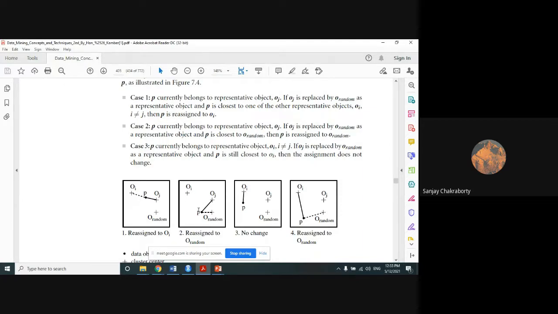In case 2, what does it say? Suppose P currently belongs to representative object OJ. If OJ is replaced by O random as representative, suppose you want to replace OJ with O random. O random is any random object which you want to check. Do you understand what I mean? When you are going to replace OJ with O random, you will have to again calculate the cost function.